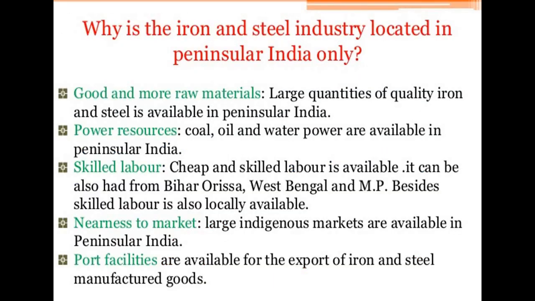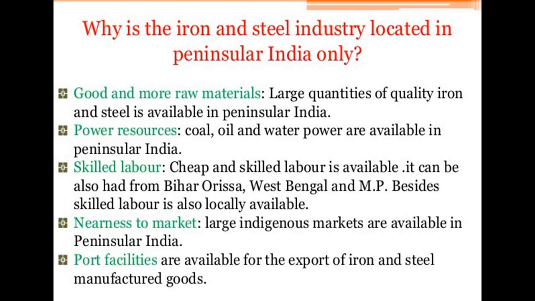Why is the iron and steel industry located in peninsular India? If you get such a question, you can write these points. First of all, there is good and abundant raw material. A large quantity of quality iron ore is available in peninsular India. Then there are power sources like coal, oil and water power available.